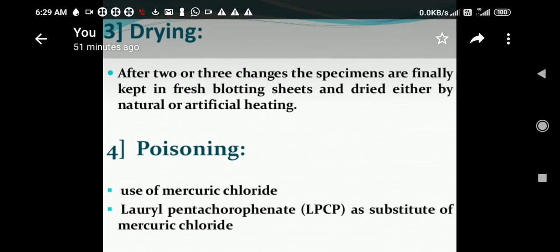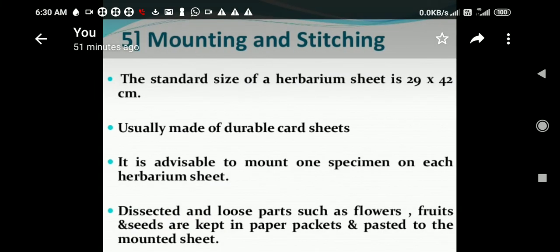Next is drying. After 2 or 3 changes, the specimens are finally kept in fresh blotting sheets and dried either by natural or artificial heating. You have to dry your specimen, otherwise it will decompose and there will be fungal infection. So to prevent this infection and decomposition of plant material, you have to dry it either by natural or by artificial heating. Then poisoning, to kill the pathogens or fungus, whatever is infecting there. Then mounting and stitching.